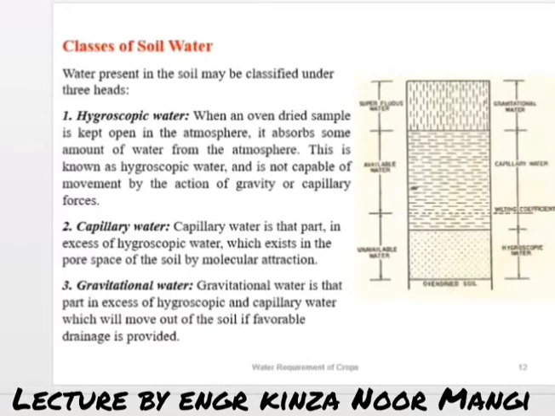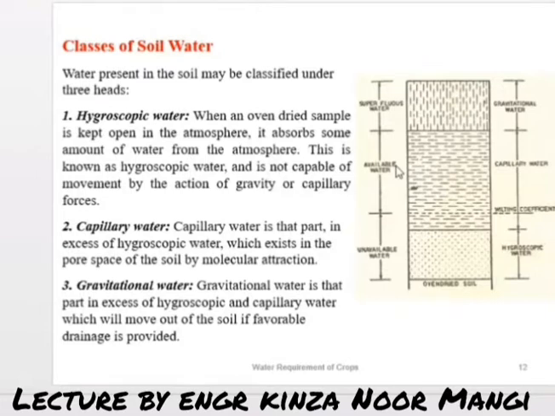the hygroscopic water: when an oven dry sample is kept open in the atmosphere, it absorbs some amount of water from the atmosphere. This is known as hygroscopic water. Means when the oven dried sample of the soil is open in the atmosphere and absorbs water from the atmosphere, that is known as the hygroscopic water.